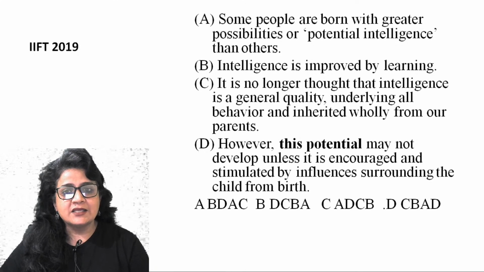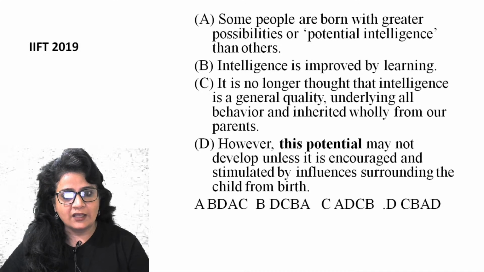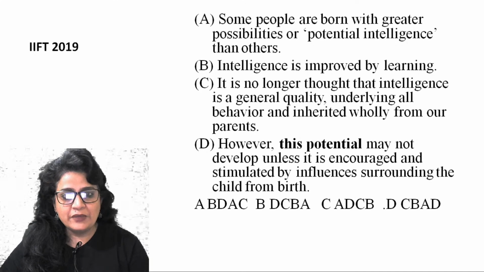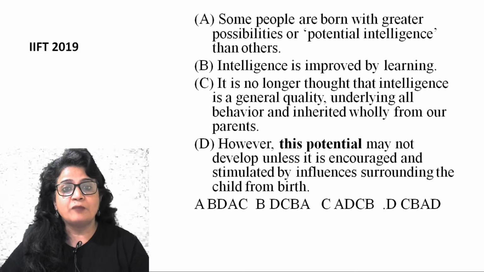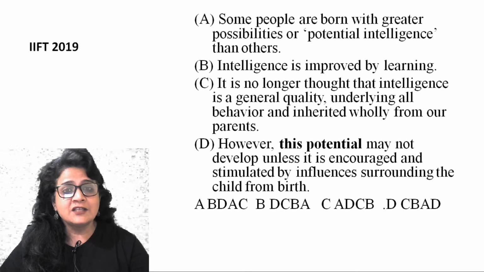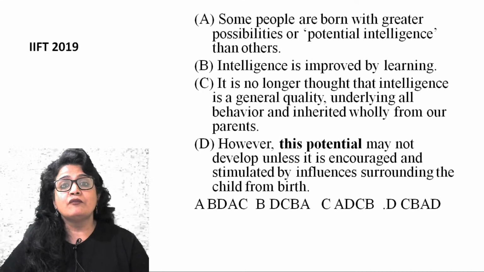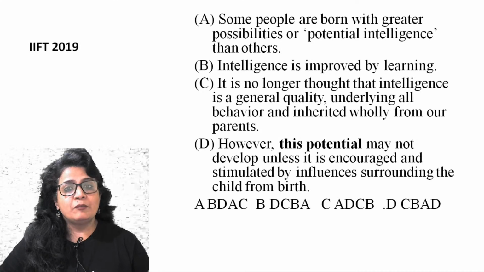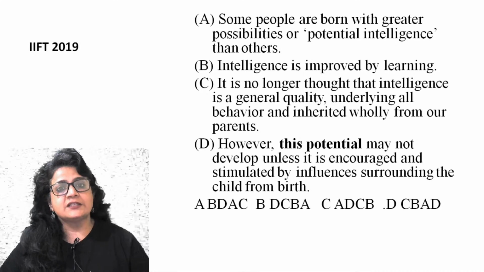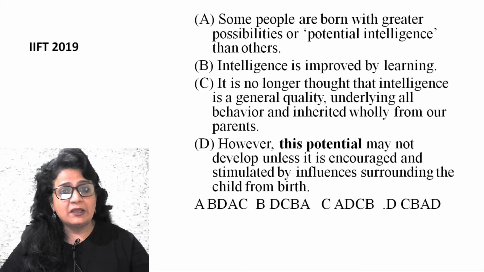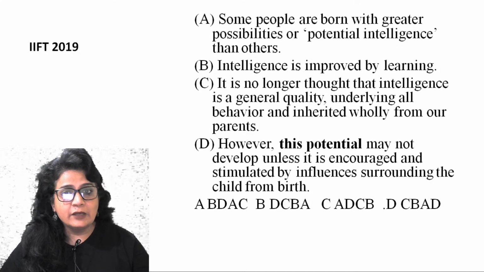So C says it is no longer thought that intelligence is a general quality underlying all behavior and inherited wholly from our parents. B, intelligence is improved by learning. Now this is how these 2 ideas are connected. It is not inherited. It can be improved by learning. So what you are born with, you don't have to be satisfied with that kind of intelligence. You can improve by learning. CB, very clearly a linguistic link.